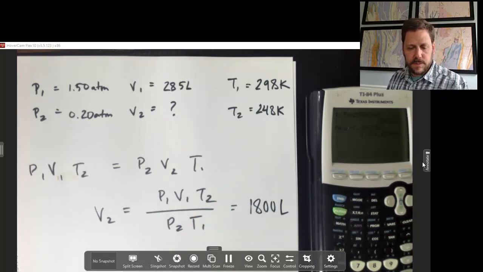multiplication and division operation. So this might be a circumstance to consider if you are launching, for instance, a high altitude balloon. Now I'm going to put a link to a video which you might enjoy watching in which we launched a high altitude balloon in an AP chemistry class a couple of years ago.